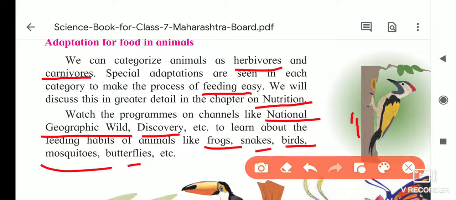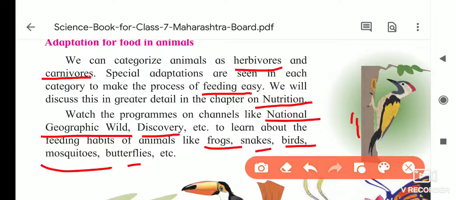The snake directly swallows the animal or prey. Birds pick insects or seeds from the ground and eat them. Mosquitoes eat the juicy part, for example blood from our body, while male mosquitoes suck the watery substance from plants and animal bodies.